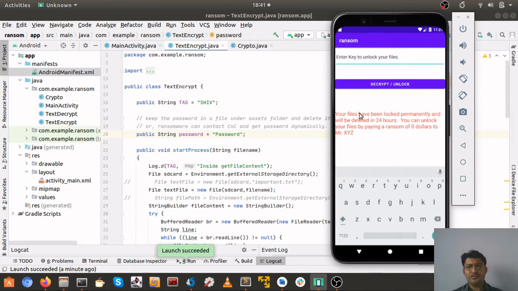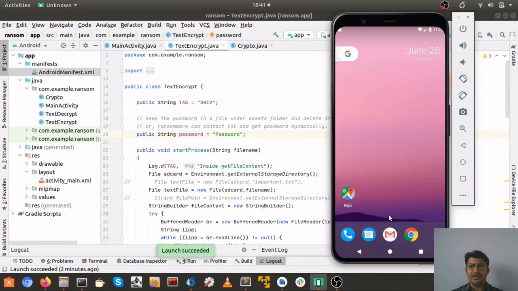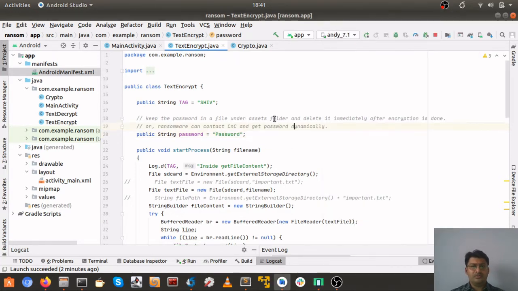This particular video is of crypto ransomware. So even if I press the home button, this thing will go away. Let me show you this again. I can use my Android device, but remember the files have been encrypted. So now let's see what happens in the coding part.